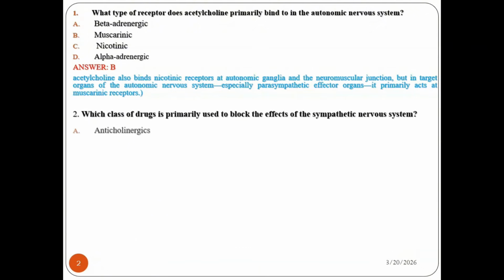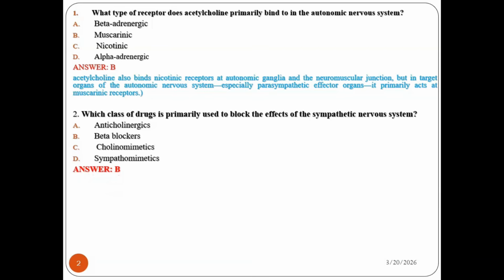Question number 2: which class of drug is primarily used to block the effect of the sympathetic nervous system? A, anticholinergic; B, beta blockers; C, cholinomimetic drug; D, sympathomimetic drug. The question is about blocking the sympathetic nervous system. Therefore, cholinomimetic and sympathomimetic drugs are out of the answer, so the answer is either A or B.